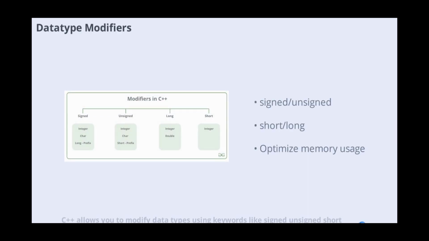C++ allows you to modify data types using keywords like signed, unsigned, short, and long. These modifiers change the range and size of the data type, allowing you to optimize memory usage and handle specific data requirements. For example, unsigned int can store only positive values, doubling the maximum value compared to a signed int.